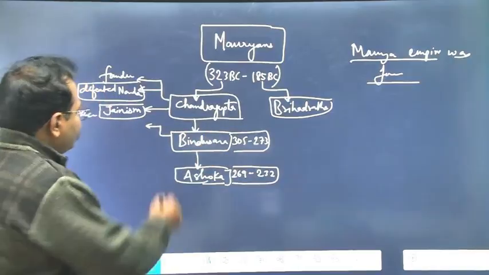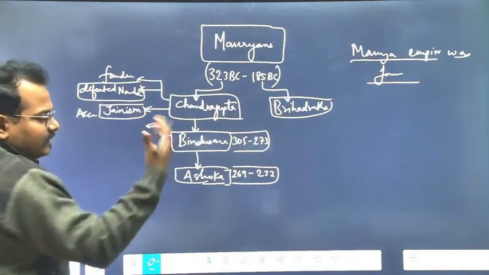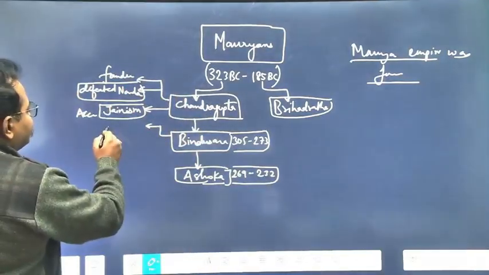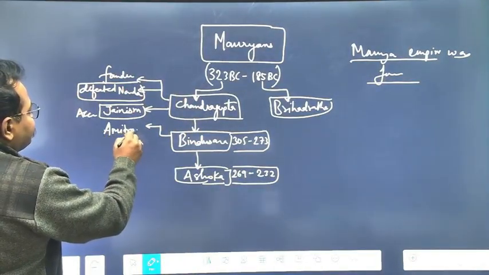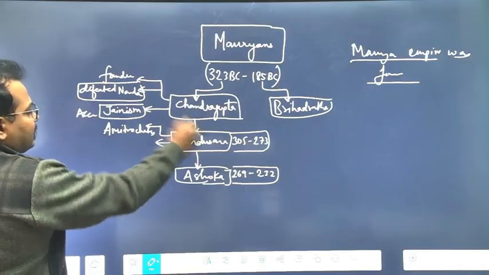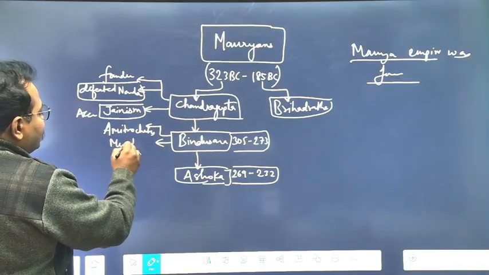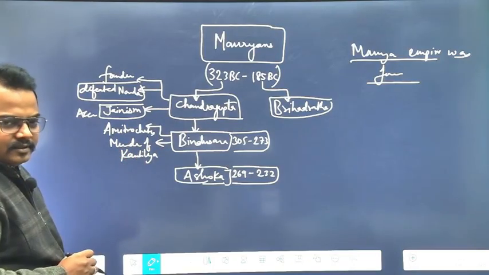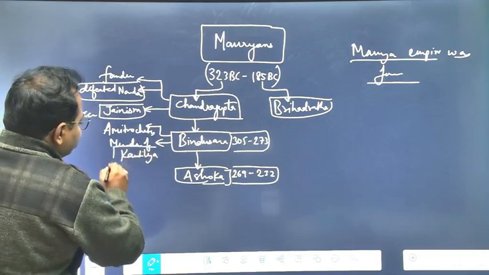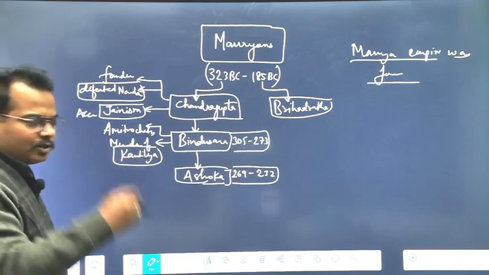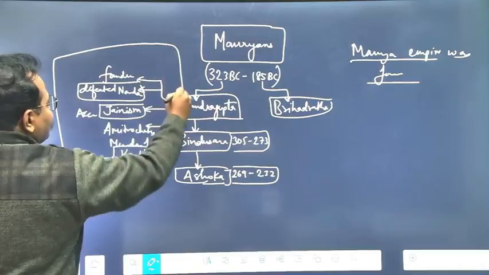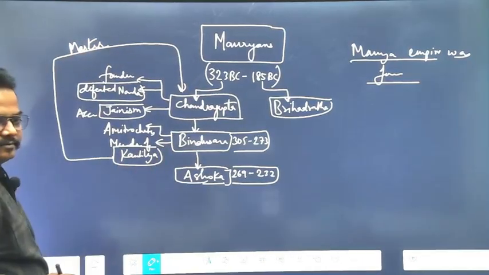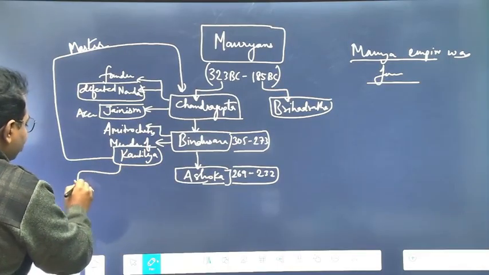And then come down to Bindusar. So what are the things associated with Bindusar? Wherever you are finding, you can write that he was called as Amitrochates. He is the ruler associated with murder of Kautilya. Though it is unproven, but he is associated with that. Then now here Kautilya's name came. So who is Kautilya? So write down, he was master of Chandragupta and he was murdered here. Kautilya, he wrote Arthashastra.